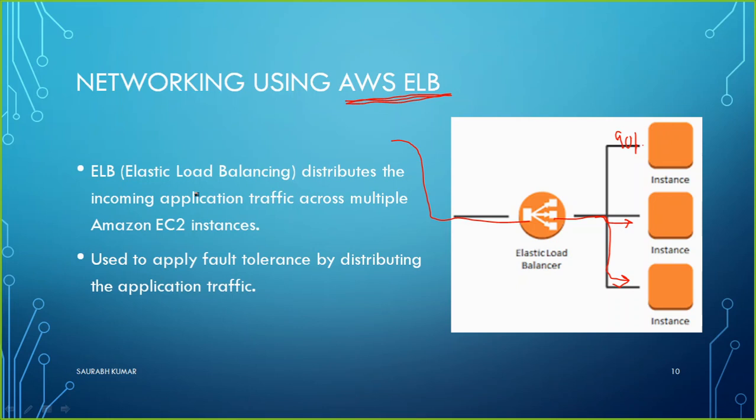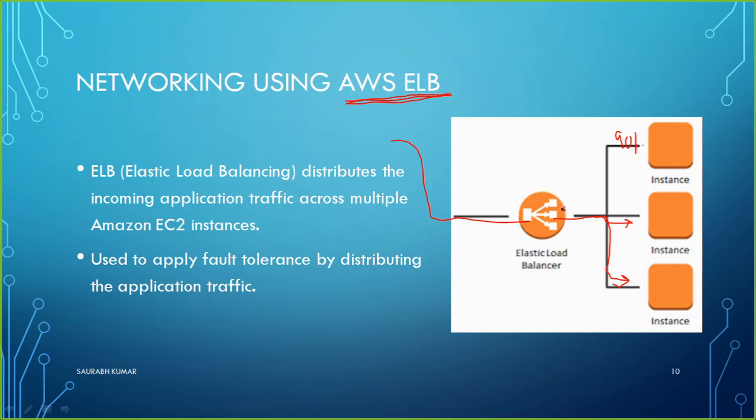So ELB, elastic load balancing, distributes the incoming application traffic across multiple Amazon EC2 instances. Whatever traffic comes, it will distribute that load to 1, 2, 3, 4, 5, as many instances as you have. It is also used to apply fault tolerance by distributing the application traffic, as I explained.